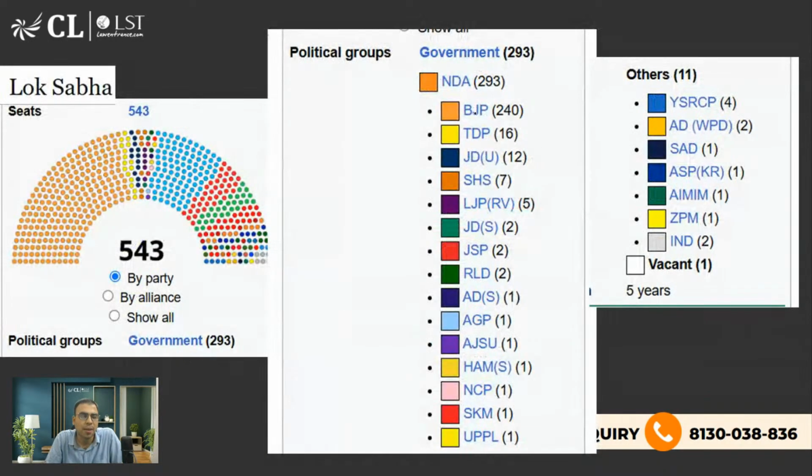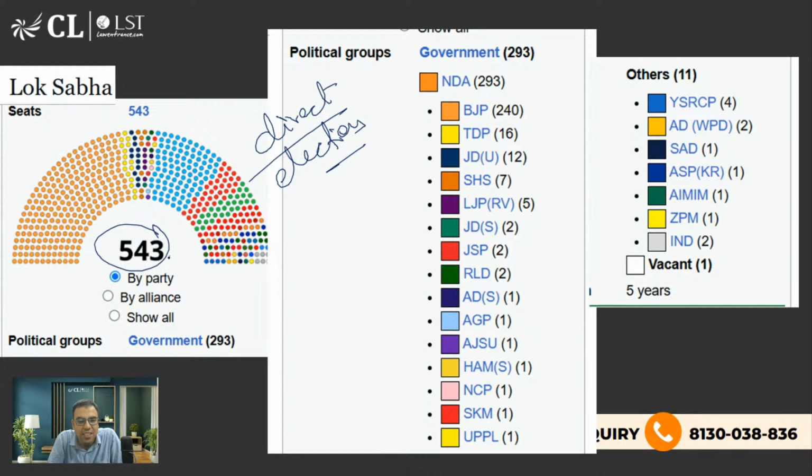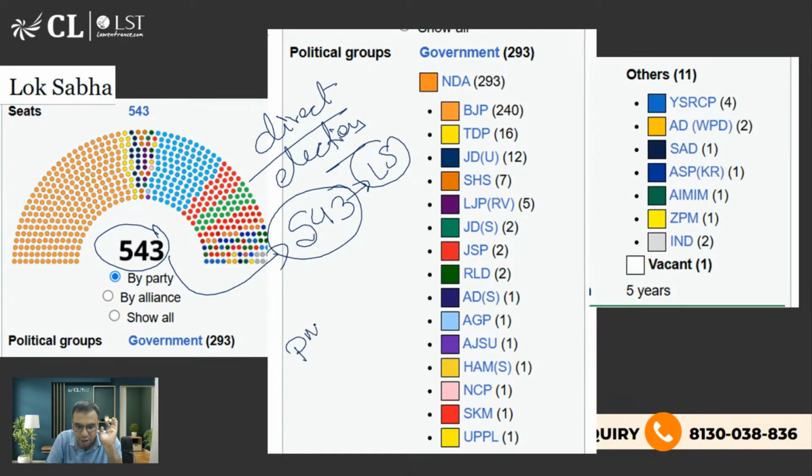And that is why, for example, we have Lok Sabha, where direct elections happen. Like last year, I'm sure you must be aware that direct elections happened at all India level, 543 seats. So how many seats does a government need? Please tell me. There are 543 seats in Lok Sabha. If you want to make your prime minister of your political party, alone or with the help of an alliance, how many minimum seats do you need? Yes. So you have to cross the half mark.